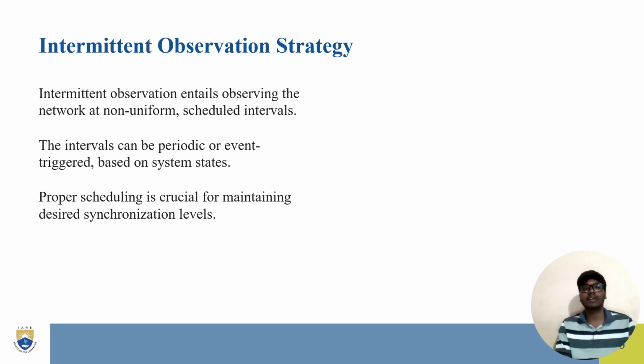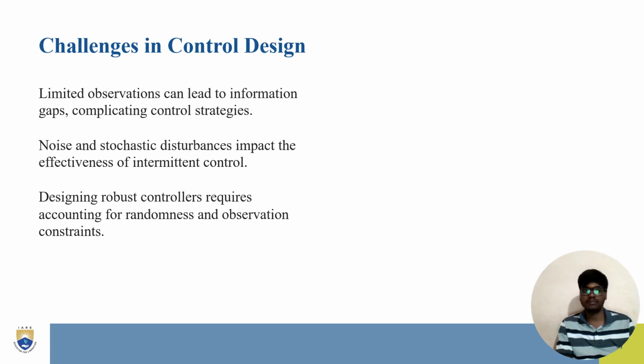Intermittent observation strategy. Intermittent observation entails observing the network at non-uniform scheduled time intervals. The interval can be periodic or event triggered based on system states. Proper scheduling is crucial for maintaining desired synchronization levels. And also, we can see here the intermittent observation strategies are very essential for the networks, with non-uniform scheduled intervals. The intervals can be periodic or event triggered based on the system states. Proper scheduling is crucial for maintaining desired synchronization levels.